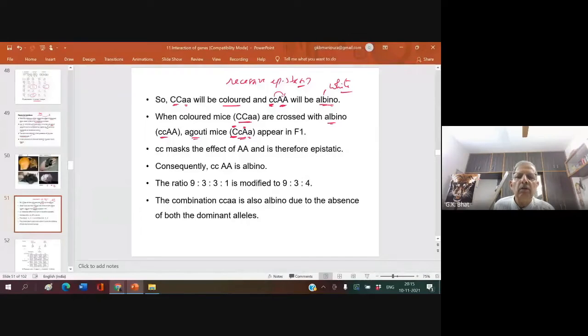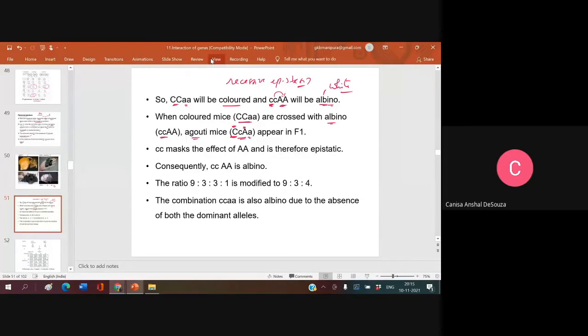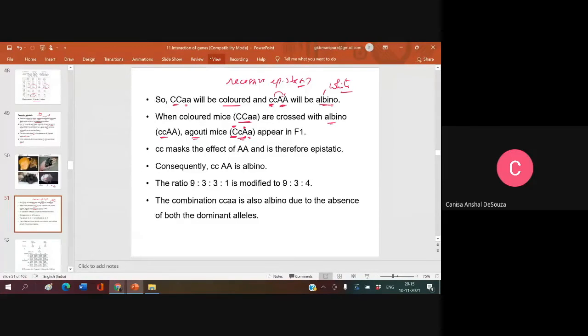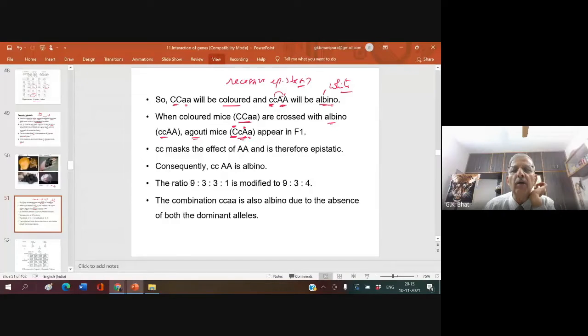Who said white? A is for agouti. Right? So, agouti mice.